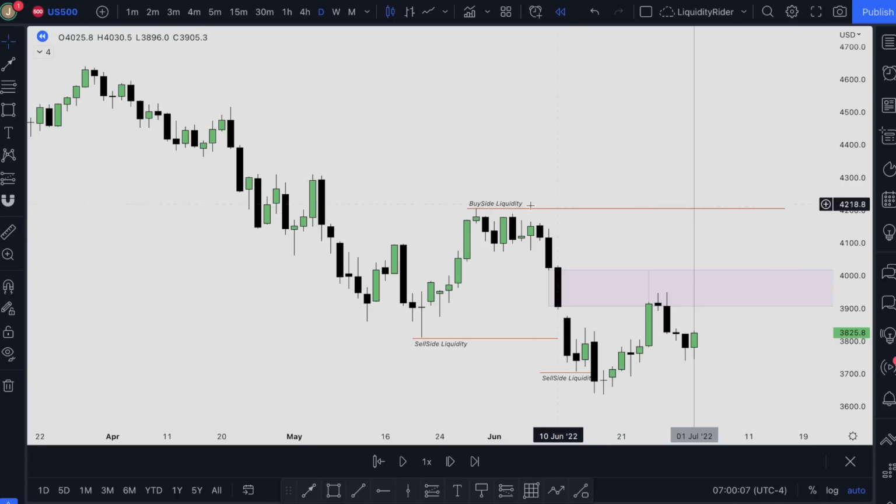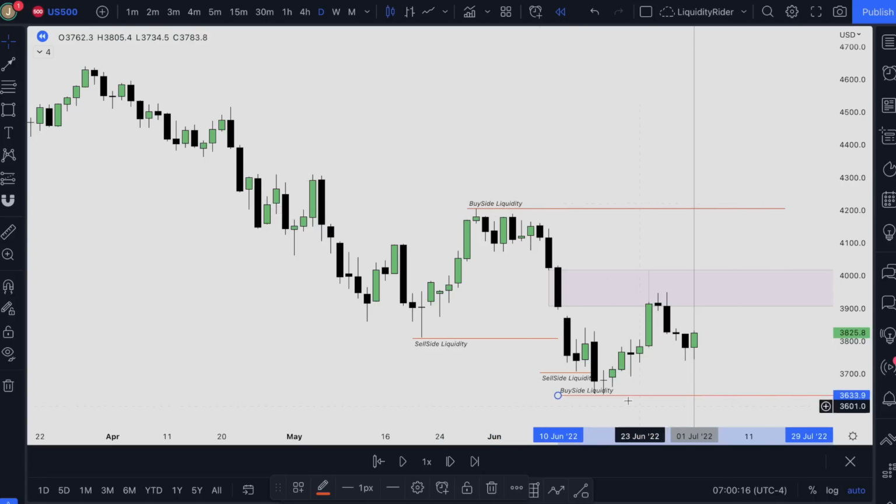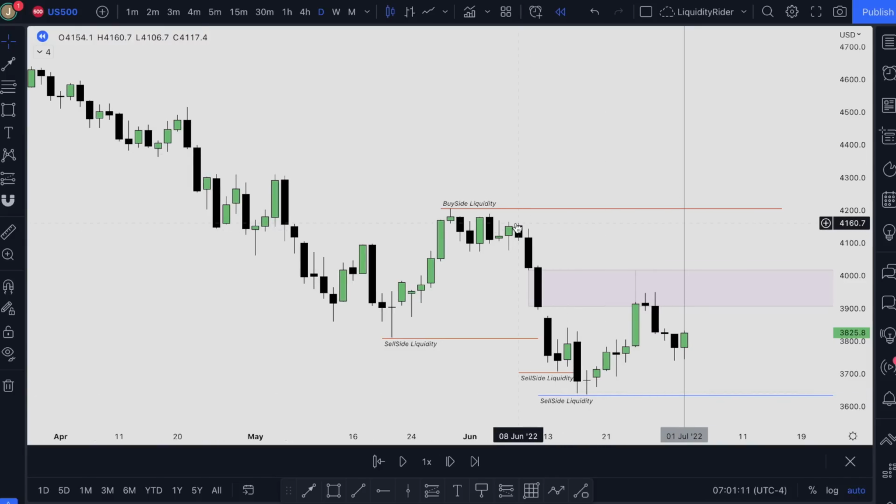And at this level, we have our buy side liquidity resting here. And we have our recent swing low, which has not been taken out, and we have our sell side liquidity resting here. After price moved from this point to this point and took out our sell side liquidity here, we have our recent swing low where we have another sell side liquidity which has not been taken out.